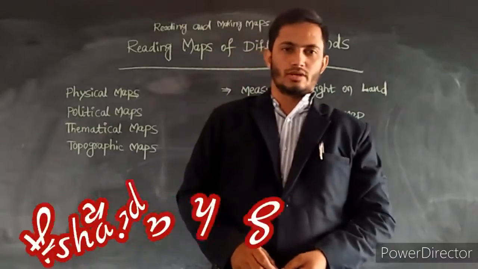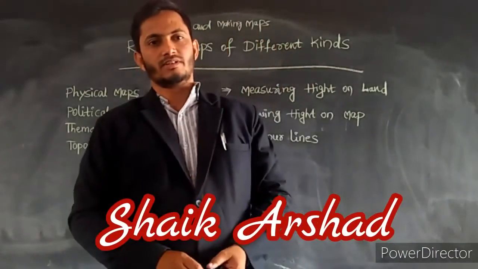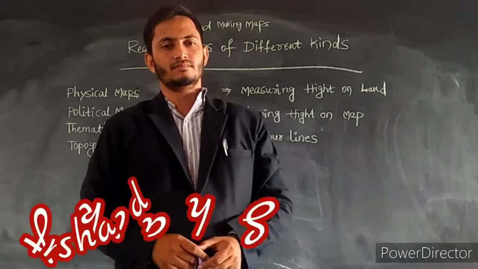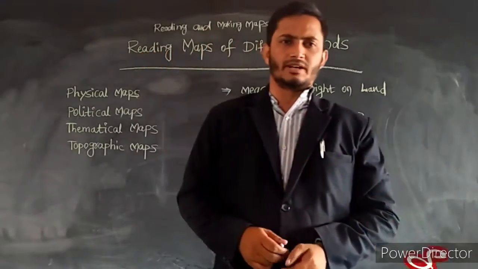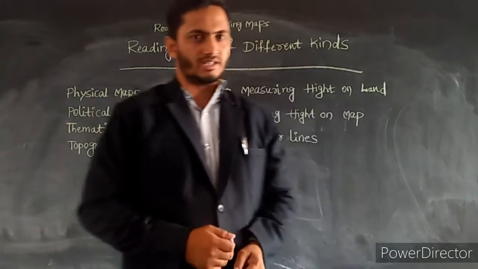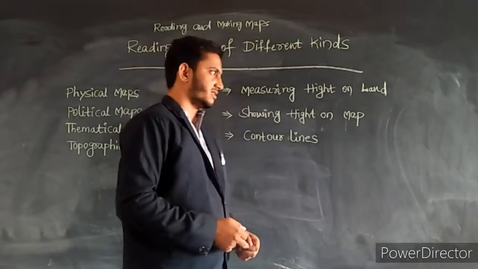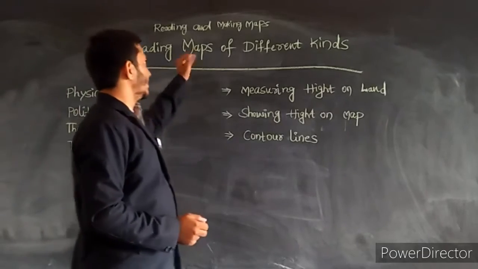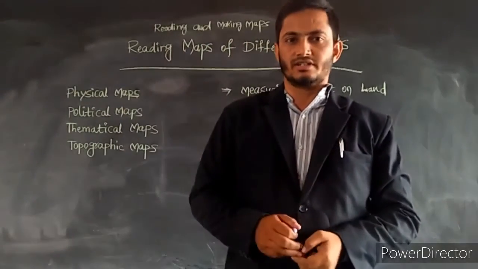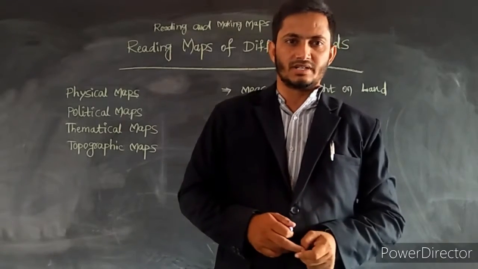Dear 7th class students, today we are going to start our 7th class Social Studies first chapter. Before we start this chapter, let me remind you of the previous year's first chapter, which we studied. We will discuss this chapter also. Reading and making maps. That chapter we studied in the previous year, 6th class, as the first chapter.